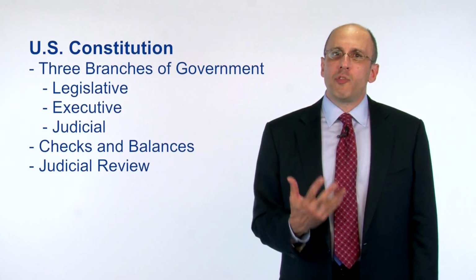This principle of judicial review comes from a very famous 1803 case called Marbury versus Madison, and since that time, courts have really had the ability to declare either a federal or a state law unconstitutional and invalidate it. So those are the three branches of government, and the idea of the Constitution is to create a system of checks and balances whereby each branch of government has specific power and authority, but they check and balance each other.